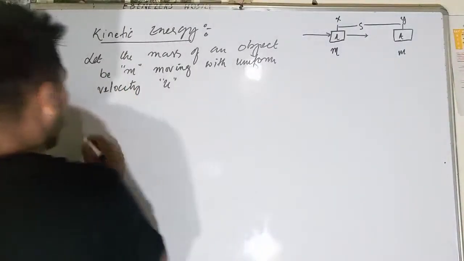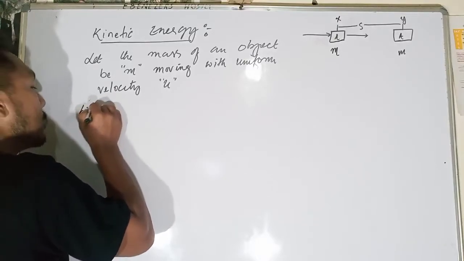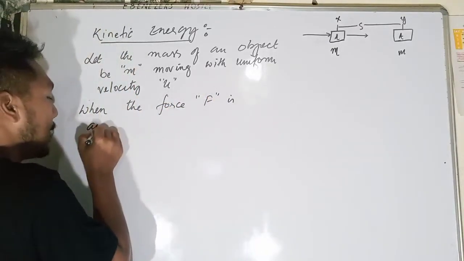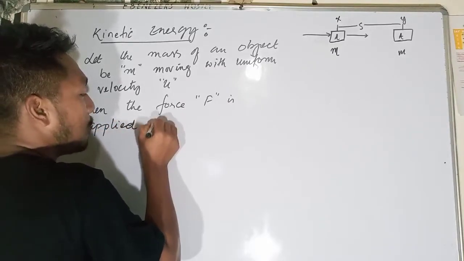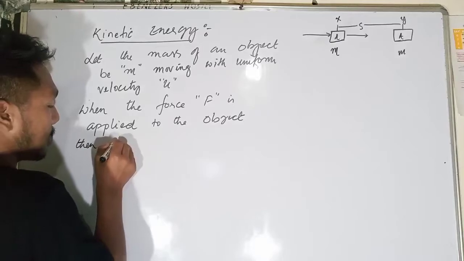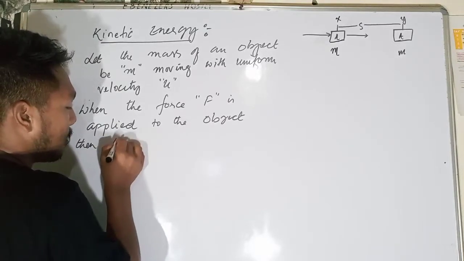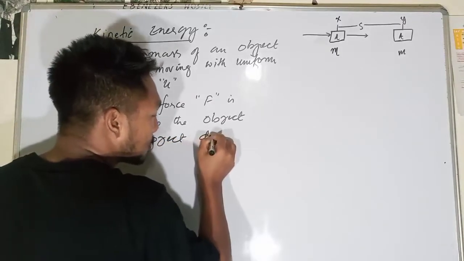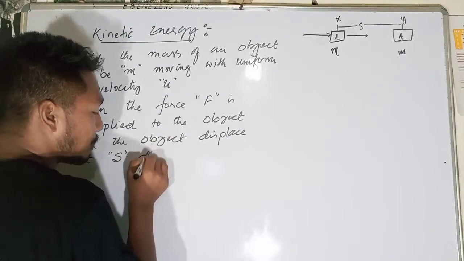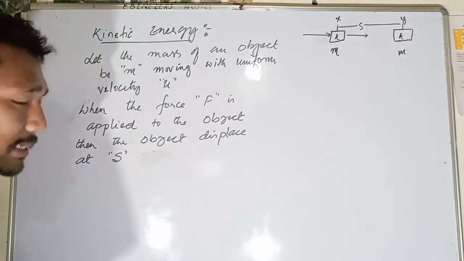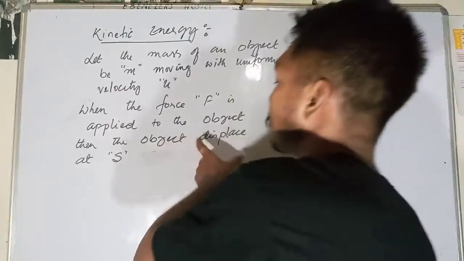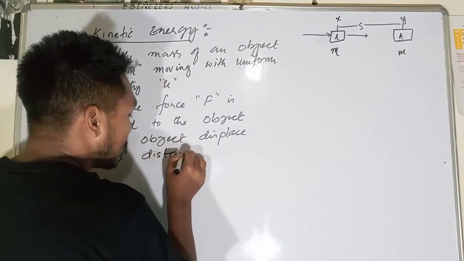So when a force is applied to the object, the object is displaced by a distance s.